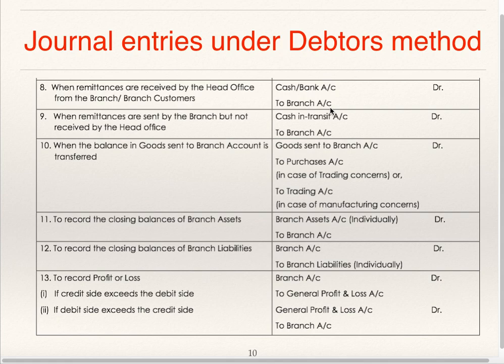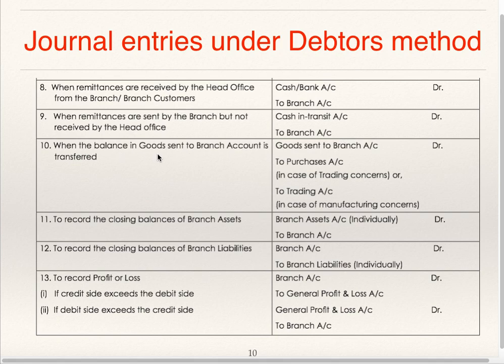It is to be credited to branch account. When remittances are sent by branch but not received by head office, it is cash in transit. Cash in transit account, debit to branch. Cash in transit is to be credited to branch account.